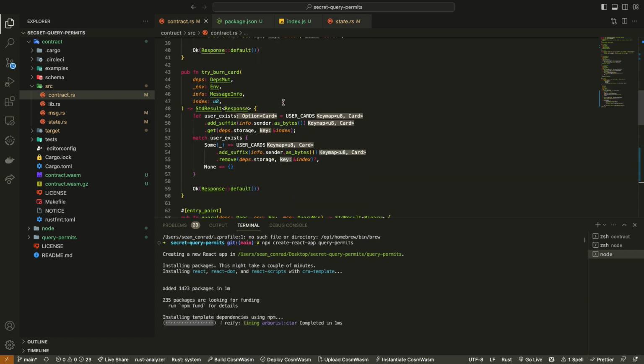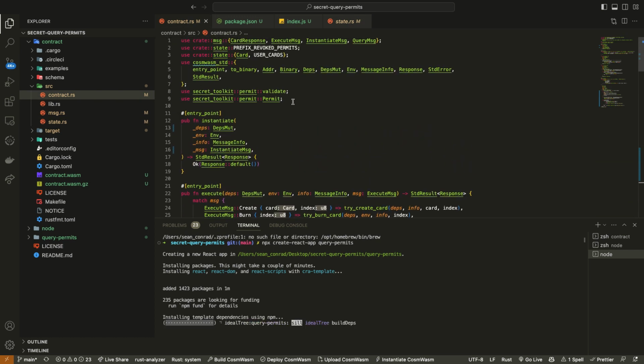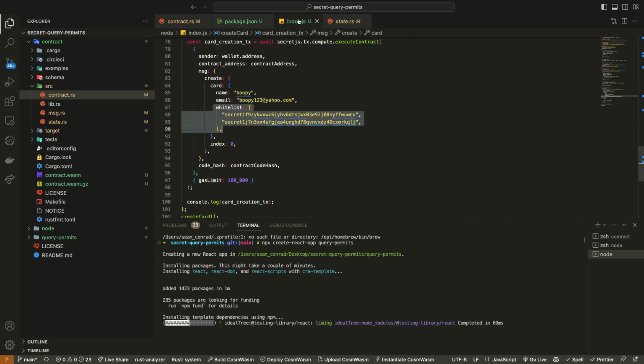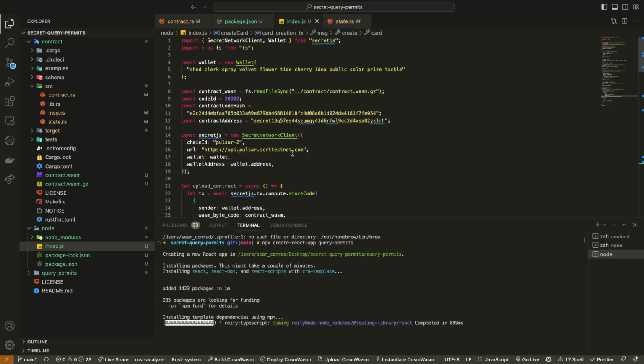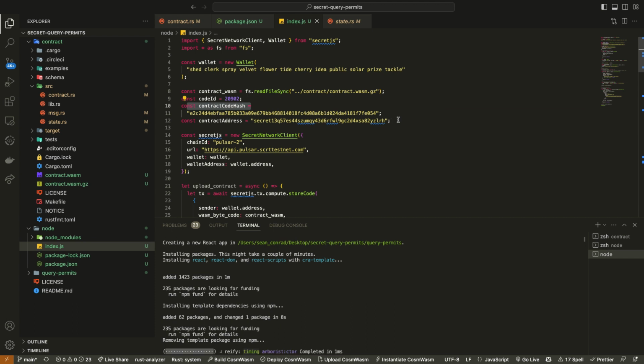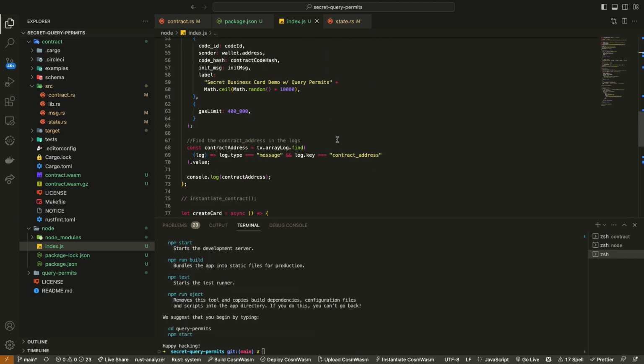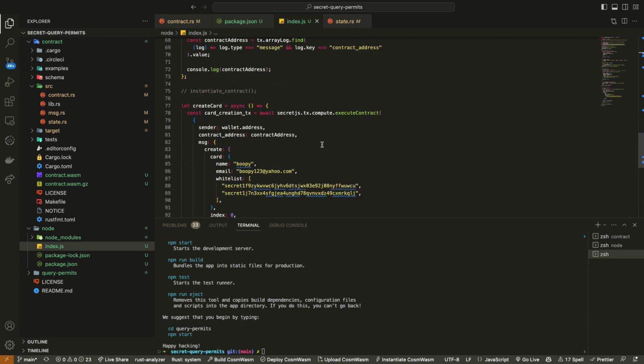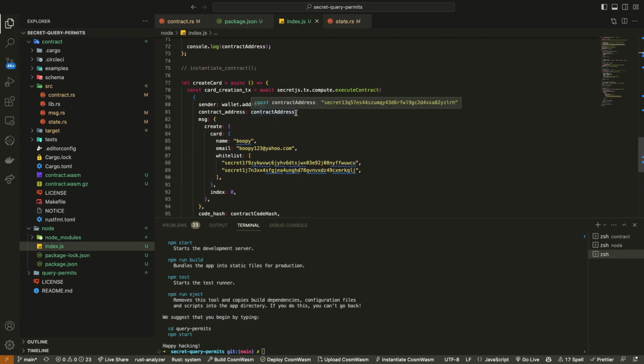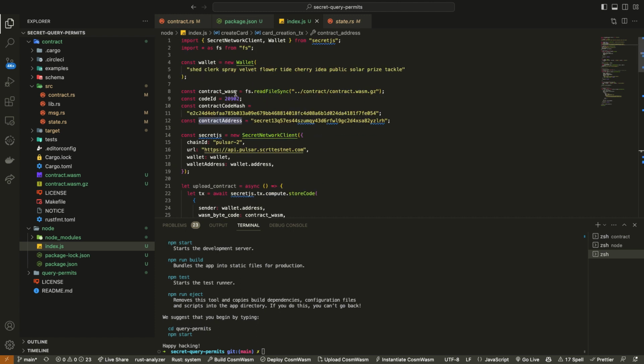If you're asking why we need to hard code the actual variables into this, like contract code hash and contract address, that's just so that when I go to actually execute the contract, I'm making it so that I can have easier access to that variable. Yeah, line 5. Oh, you mean right here? Why you need your wallet?